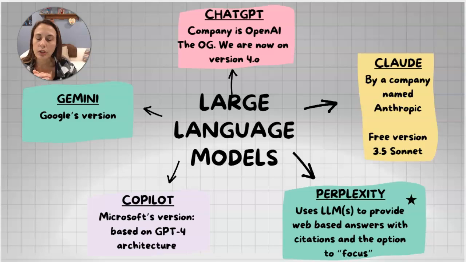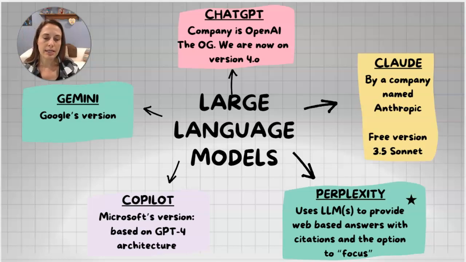Microsoft's version is called Copilot, and it is similar to other large language models. It is just Microsoft's version of it. It's also worth mentioning here that these are not all trained exactly the same, but the essence of what they do is similar.